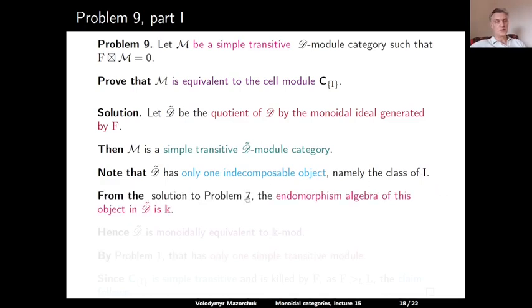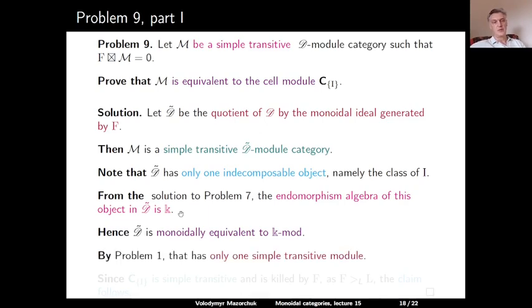And from the solution to problem 7, we know that the non-trivial nilpotent endomorphism of the identity object in D factors through F. So it should be killed in the quotient, which means that in D tilde, the endomorphism algebra of the identity object is K. But this simply means that D tilde is equivalent to K-mod, and by problem 1 we know that K-mod has one simple transitive module category up to equivalence.